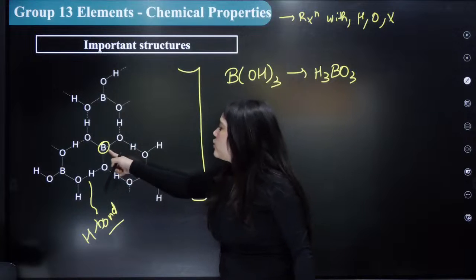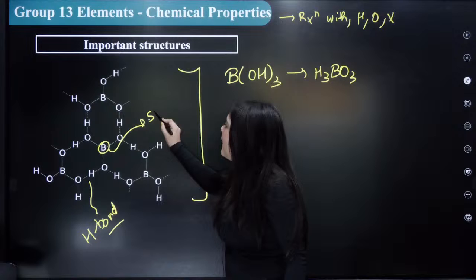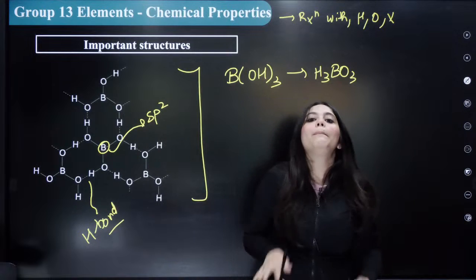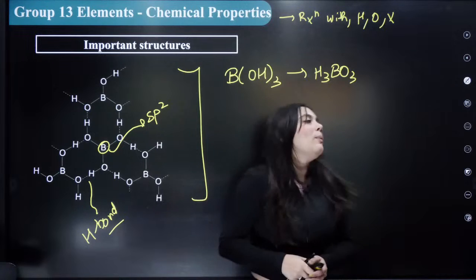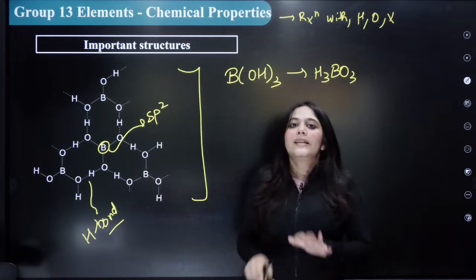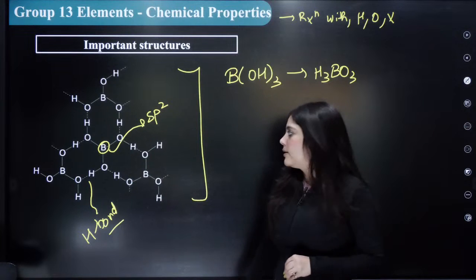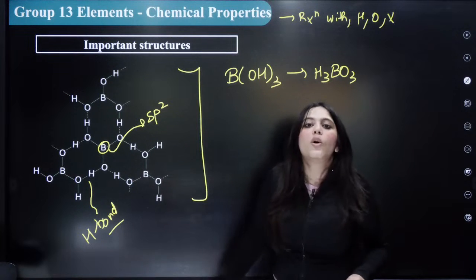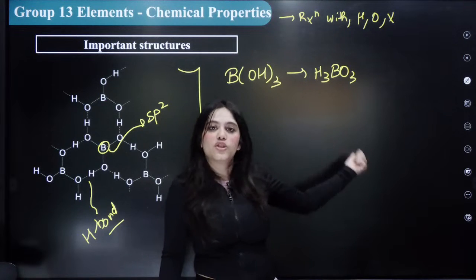Boron is actually attached to three groups, so boron is sp2 hybridized. This is a planar structure with H bonding. So all these things you should know about orthoboric acid. It is a planar structure, boron is sp2 hybridized, and the H bonding is present in between the molecules. This is the structure of orthoboric acid or H3BO3.